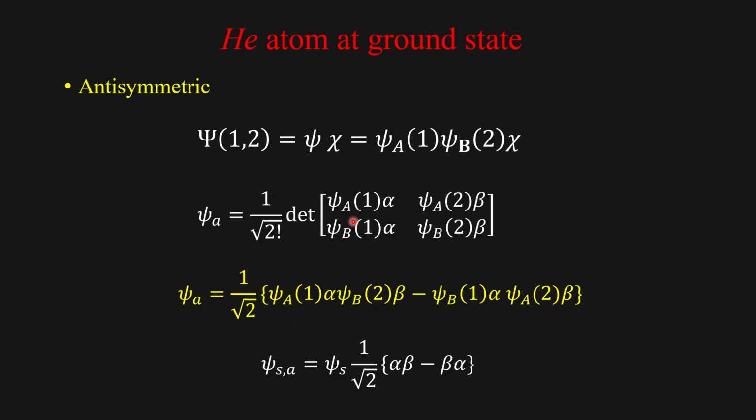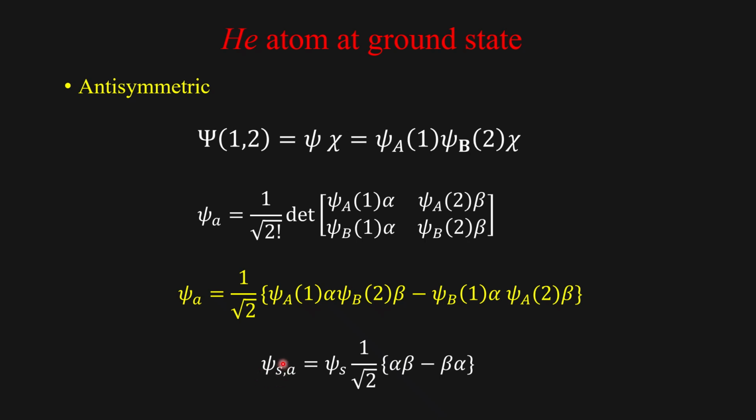If psi and chi are both antisymmetric, an antisymmetric multiplied with another antisymmetric gives a symmetric wave function. So either the radial part of the wave function or the spin part of the wave function must be antisymmetric, in order to have your total wave function antisymmetric.